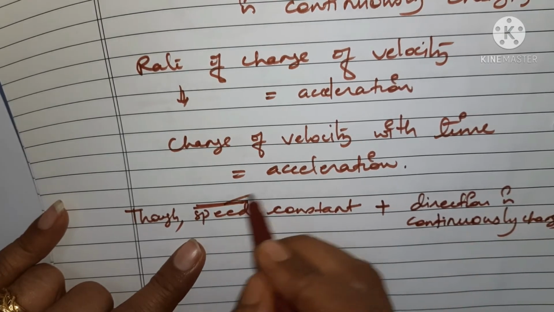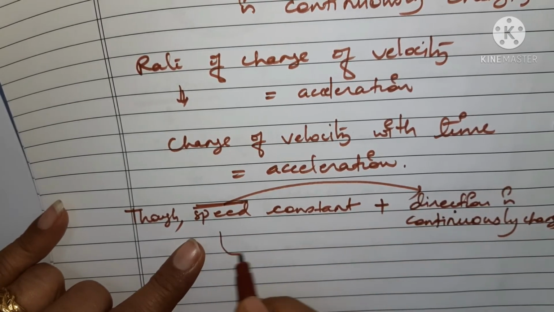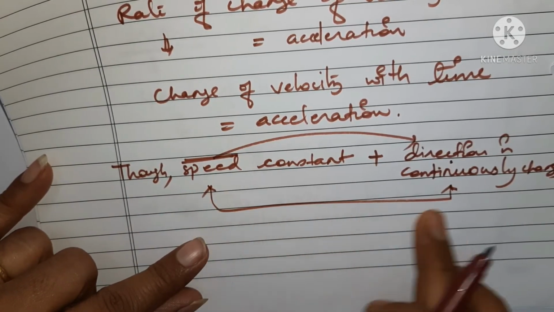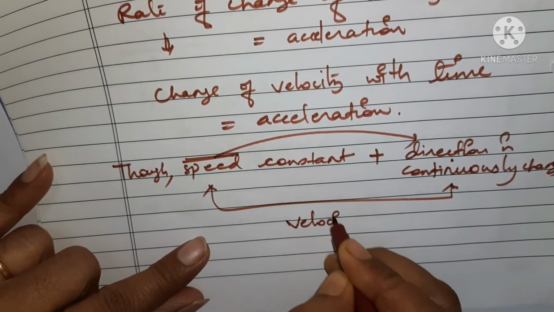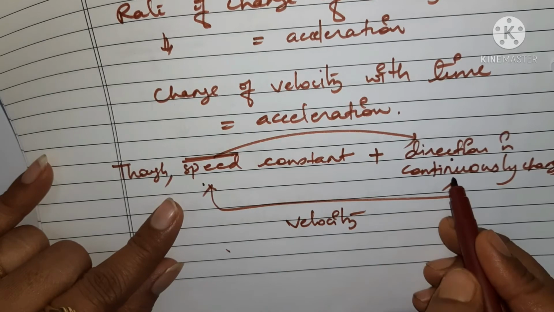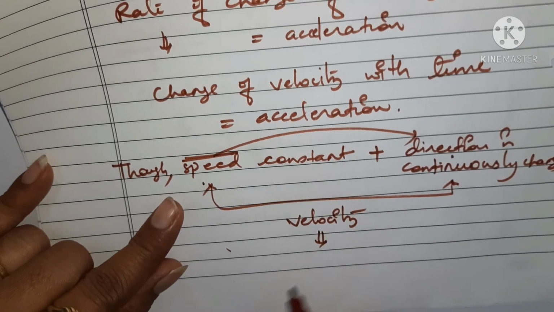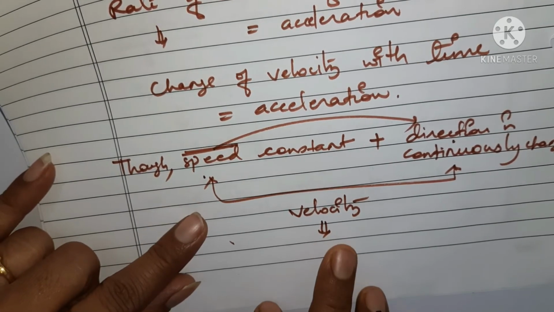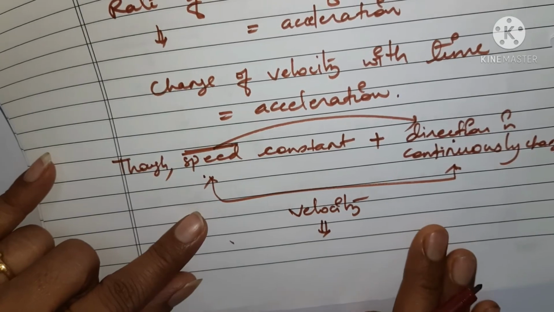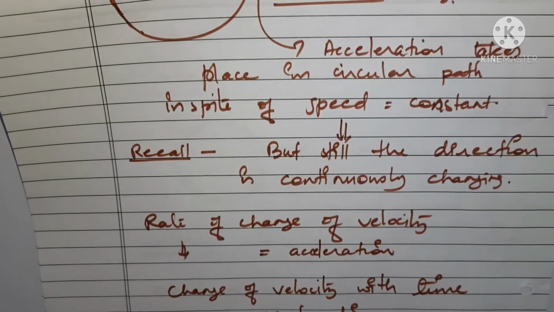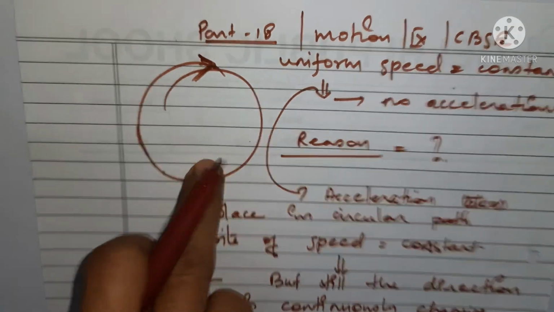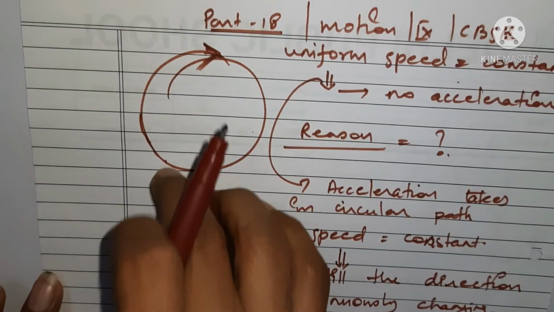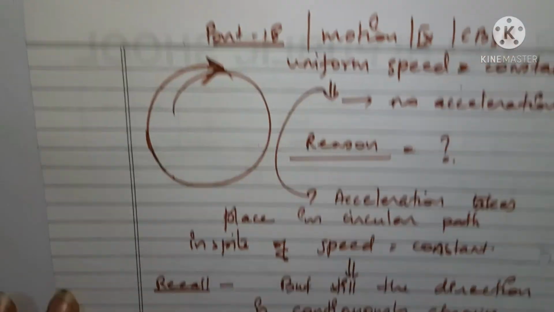And since we are considering speed with direction, it means we are talking about velocity. The very first thing to keep in your mind is that we are talking about velocity here. In this case, speed is constant, but the direction is changing, and that is why we consider that there is a rate of change of velocity, or change of velocity with time, in this circular motion, and that is why we say that the acceleration is occurring here. This motion is accelerated.